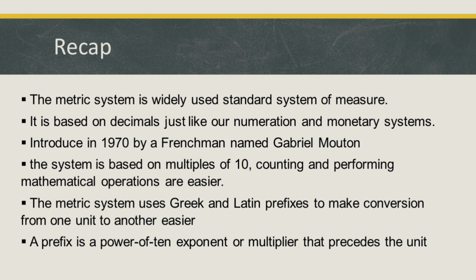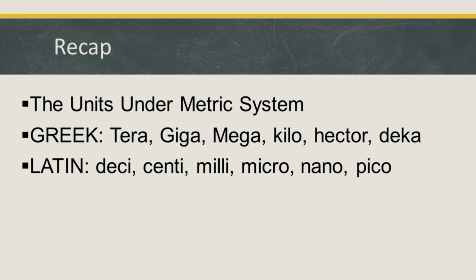A prefix is a power of 10 exponent or multiplier that precedes the unit. The units under the metric system are, under Greek, tera, giga, mega, kilo, hecto, and deca. In Latin, we have deci, centi, milli, micro, nano, and pico.